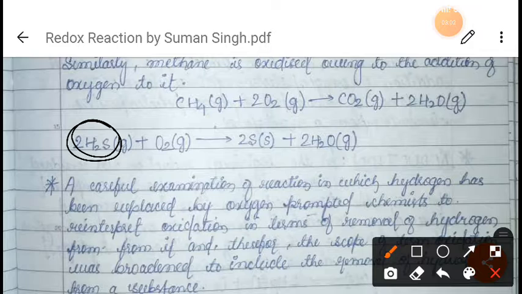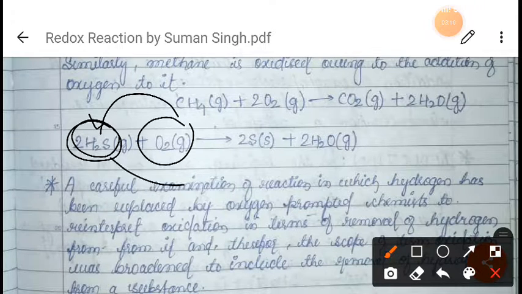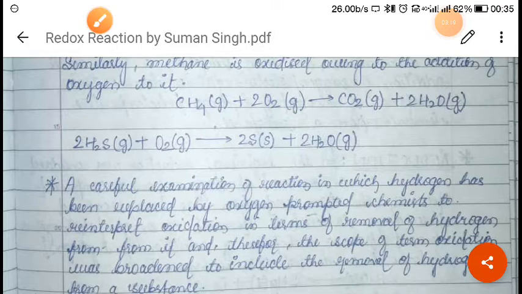Now, one more thing. As you can see here, when we talk about H2S, hydrogen sulfide, when we are adding oxygen, this hydrogen sulfide is changing into sulfur as well as water, right? So here we can say this hydrogen sulfide is getting oxidized, right? So the basic definition we have got about oxidation is that addition of oxygen is called oxidation, right?